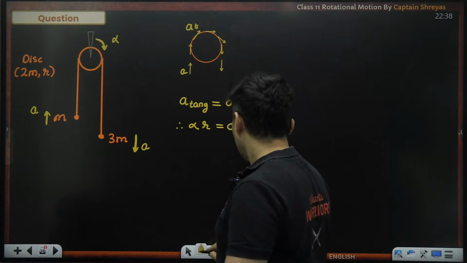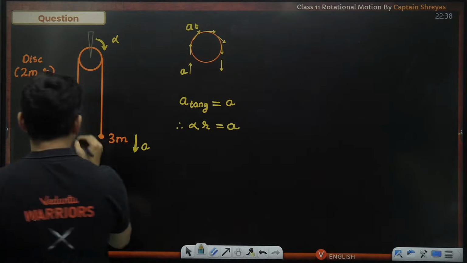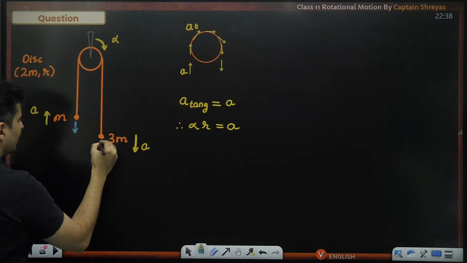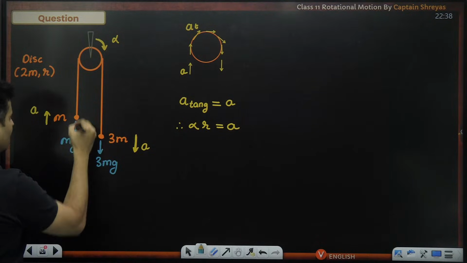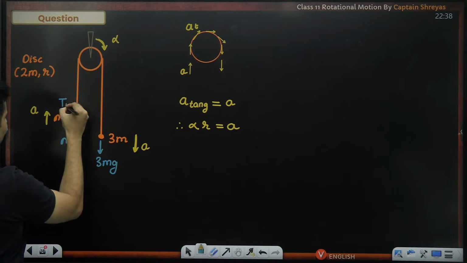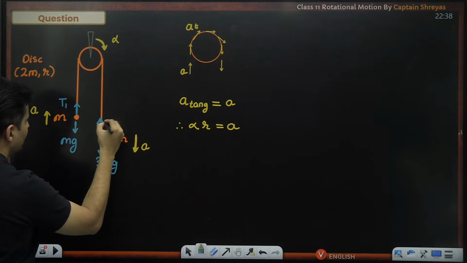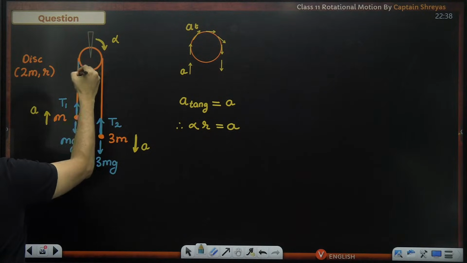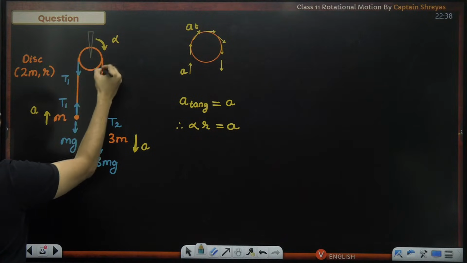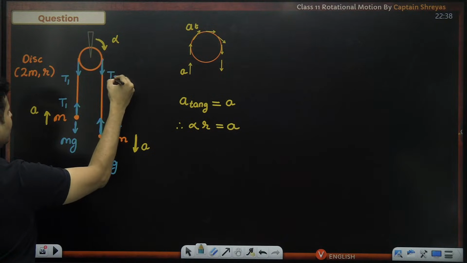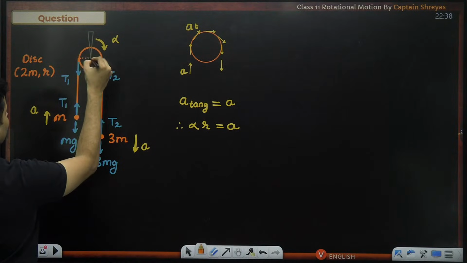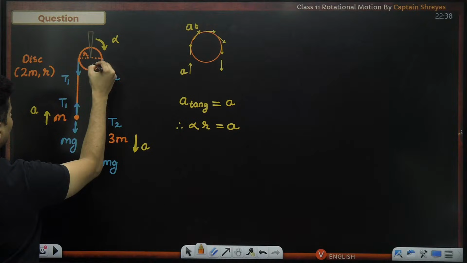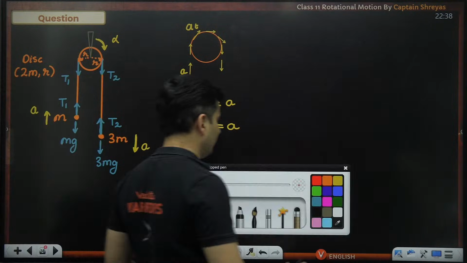Okay, that's number one. Next, let's draw forces acting. On this mass, 3mg, this is mg. There will be tension T1 and tension T2. Never show the same tension, correct? That same tension will go over here. This will be T1, this will be T2. As you can see over here, from the center, this is R. From the center, this is also R. This is perpendicular. This is also perpendicular. I will need all of this.